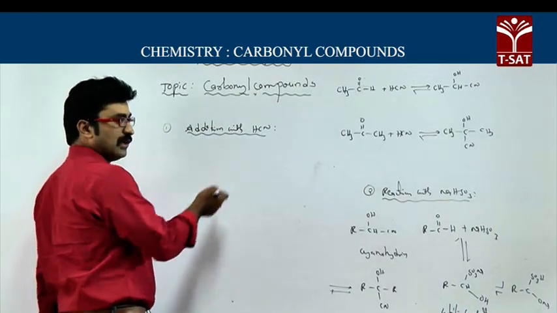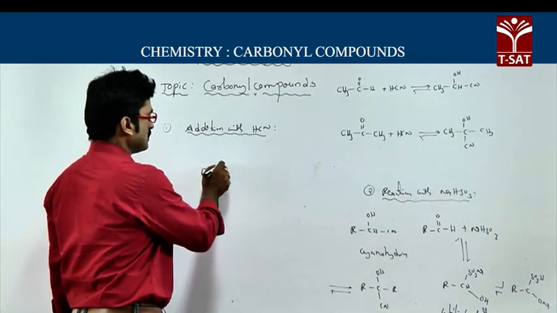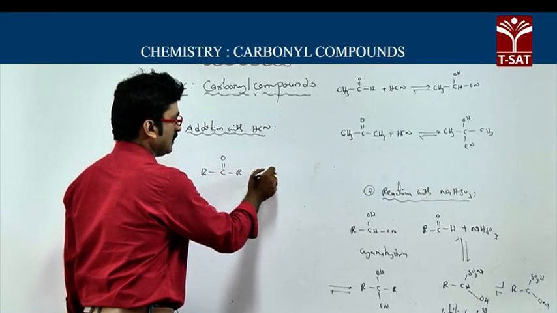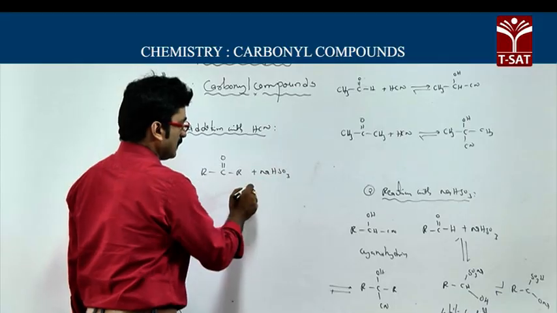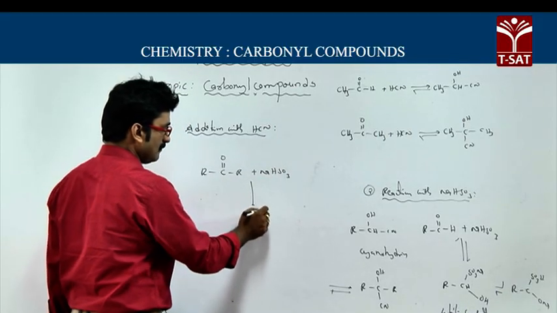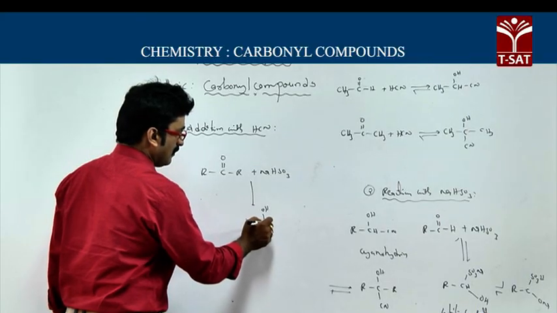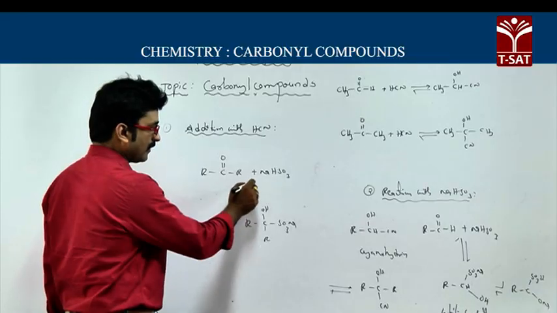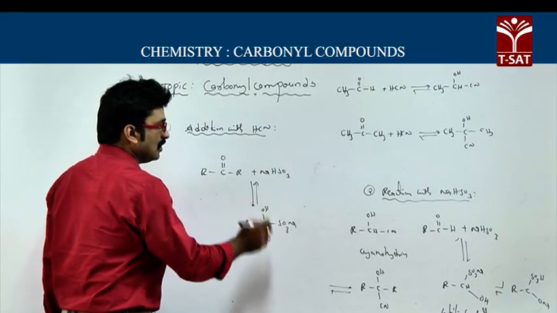Now I am taking a ketone, R, C double bond O, R. When it reacts with sodium bisulfite, you will get R, C, OH, R, SO3Na.